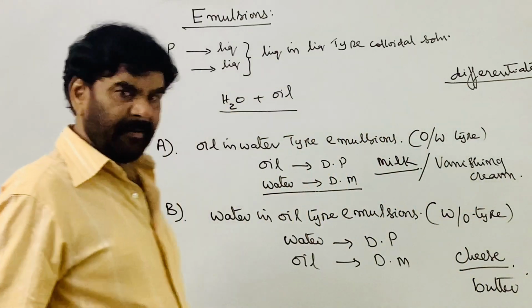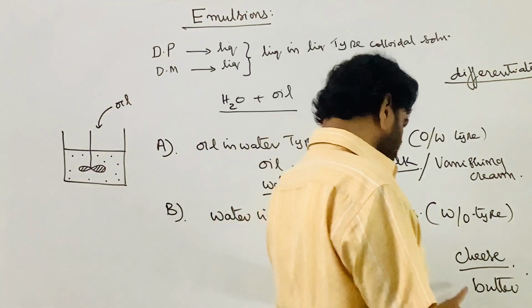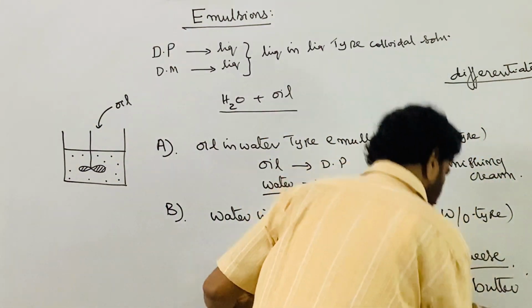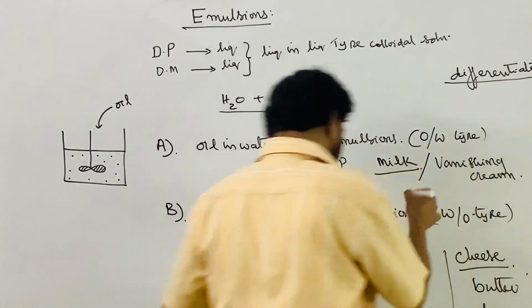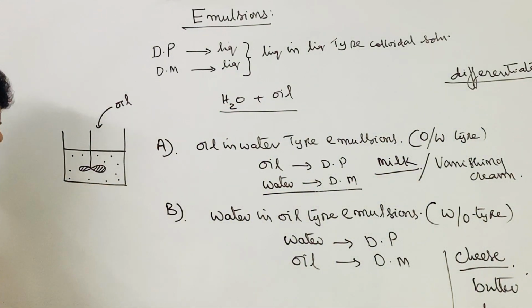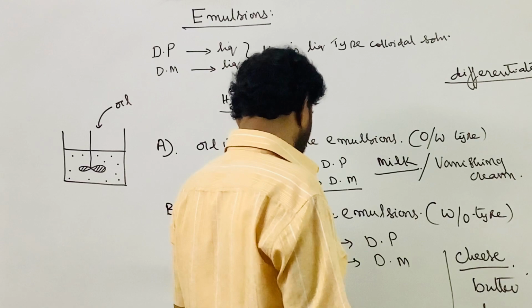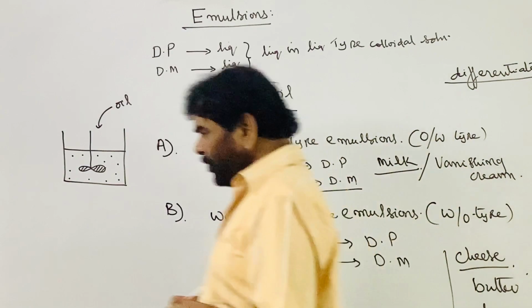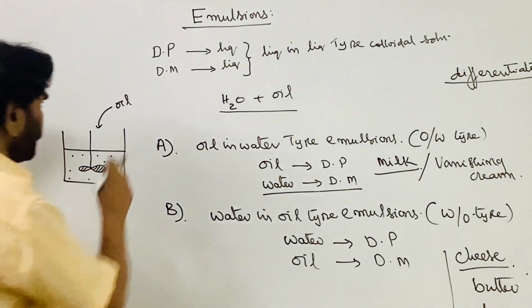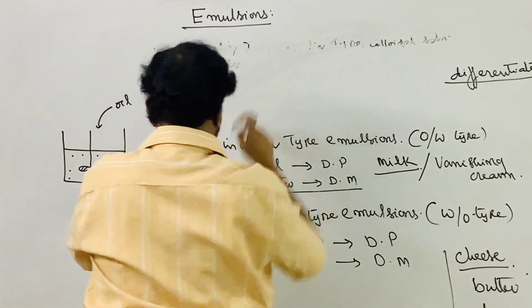In butter, the water is dispersed in the fat. These are all examples, along with cold cream, of water in oil type. The oil is the major component in cheese, butter and cold cream, and water is the minor component. So these are the examples. How to differentiate? Take the first category, oil in water.